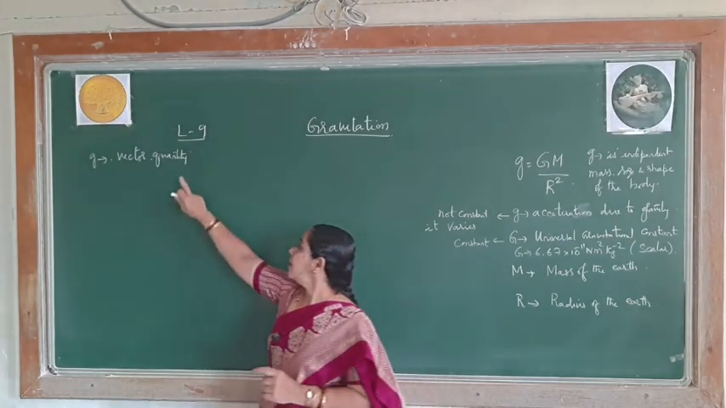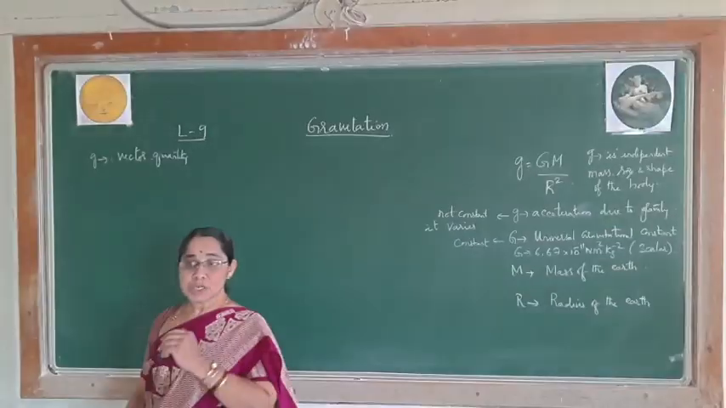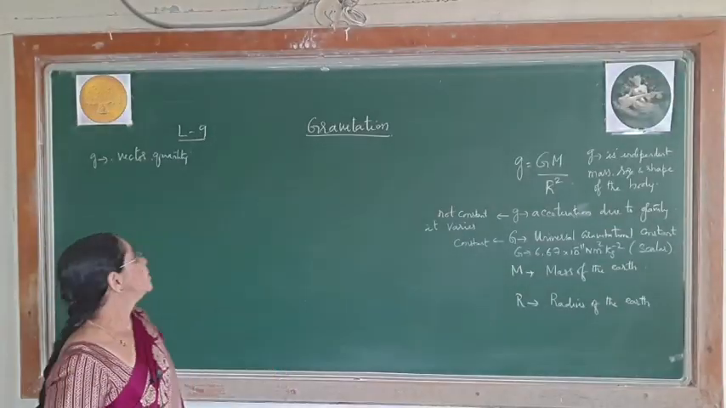But this is a vector quantity. Also, the SI unit for this: if you take a equal to g, acceleration due to gravity, where a is replaced by g as I said in the previous class. When you take the concept of acceleration, the unit for acceleration is meters per second square.